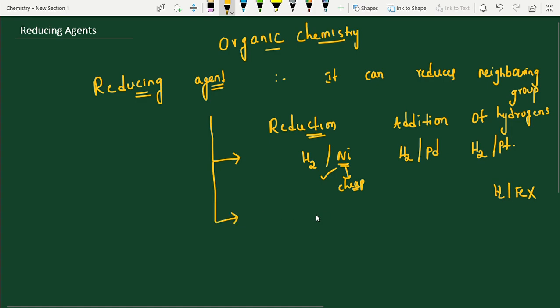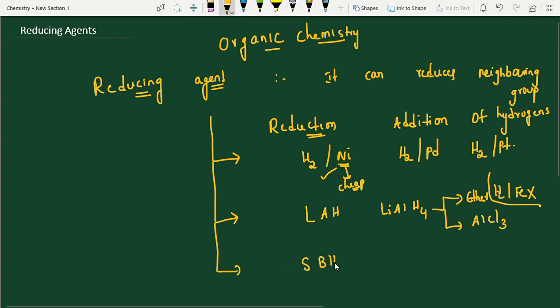Now, the next one is LAH. LAH is nothing but lithium aluminum hydride. Lithium aluminum hydride is also one of the good reducing agents we all know. But here we are using 2 different solvents. Solvent one is ether, dry ether. Generally sodium in the presence of ether we use, whenever you do active metals, some solvents we also use. Ether conditions also we have. AlCl3 also we have. Next one is sodium borohydride, SBH as a shortcut we are calling.